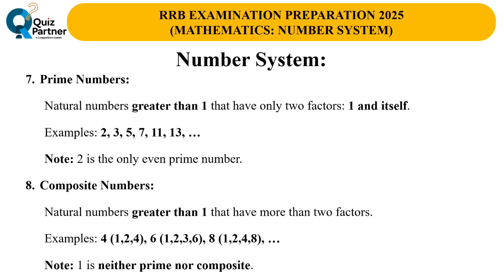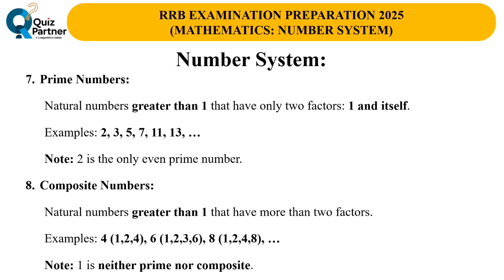Among the natural numbers, we also have prime numbers. These are numbers greater than 1 that have only two factors, 1 and the number itself. Examples include 2, 3, 5, 7, 11, and so on. Interestingly, 2 is the only even prime number, because all other even numbers are divisible by more than just 1 and itself.